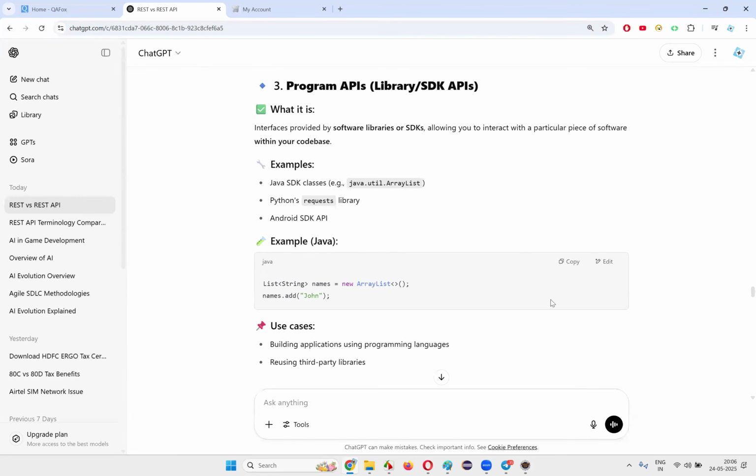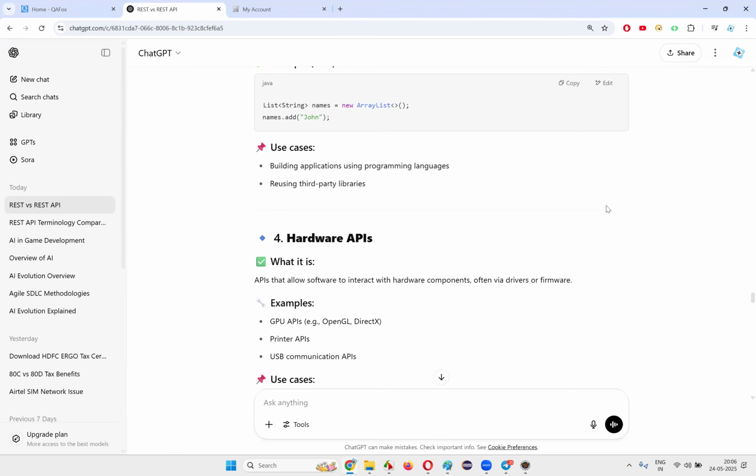The predefined methods and other things of the programming language are put into a library. And when you write code using some programming language and call those predefined things, API calls will be made to the library. And those kinds of APIs are called program APIs. This is one example of where program APIs are used in programming languages. It can be any language you take, that will be there.